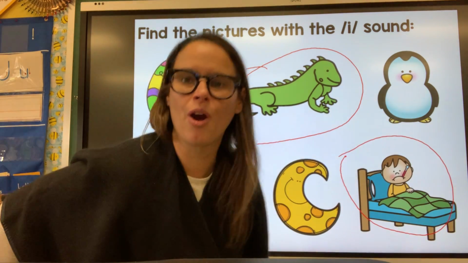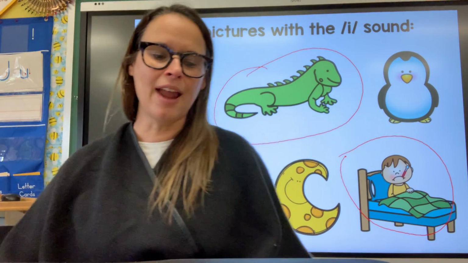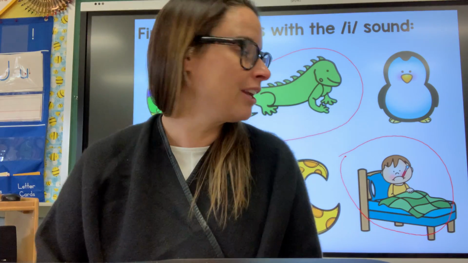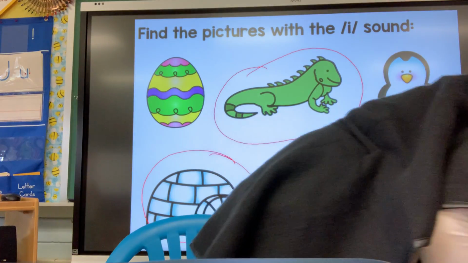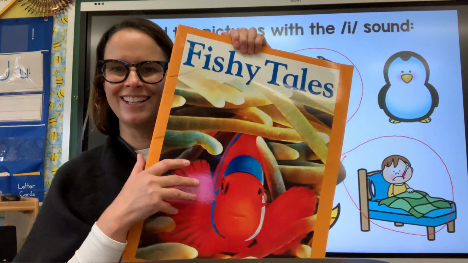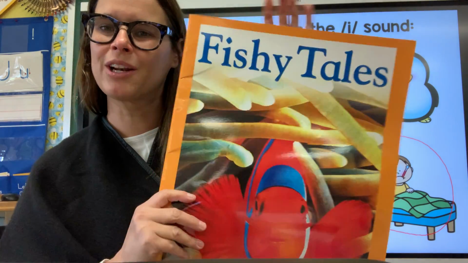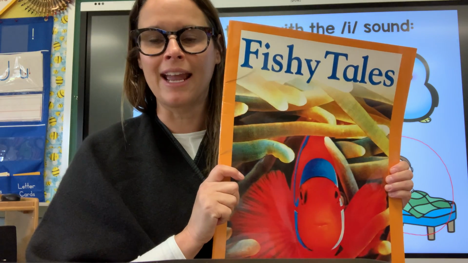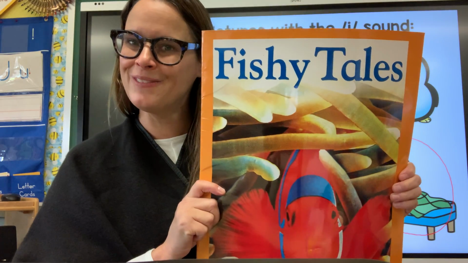Okay. Tomorrow we're going to do the Starfall video about letter I. We're going to do some more letter I practice. Today, though, I'm going to put on another video where I'm going to read you a story called Fishy Tales, because look, it has an I in there. So you can stop this video, practice letter I on Seesaw, and come back for the story, Fishy Tales.